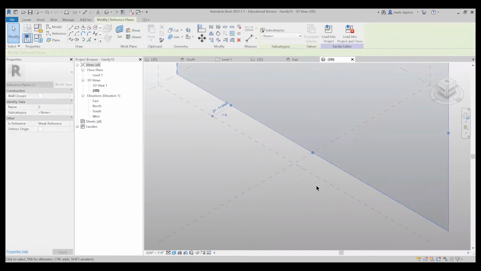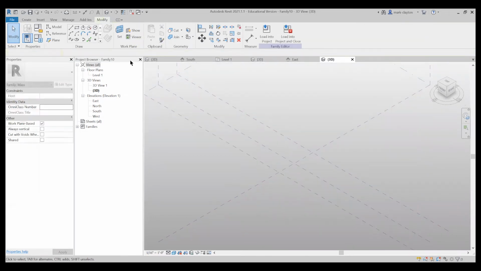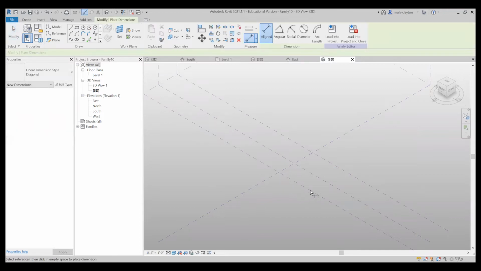And I'm going to draw some reference planes here, and put a line dimension on them. Make sure that I'm drawing it on that bottom plane.